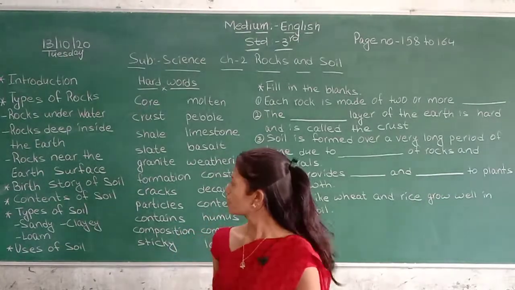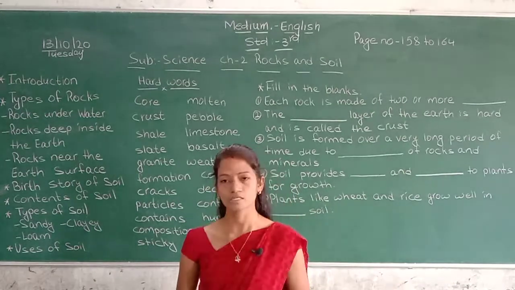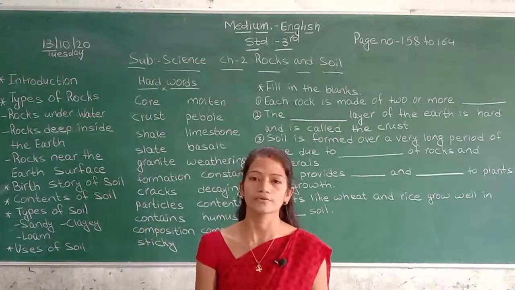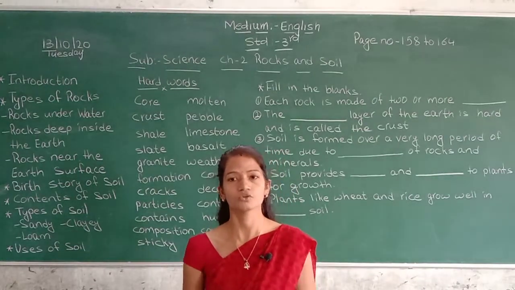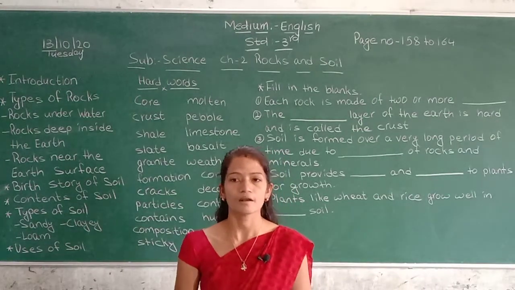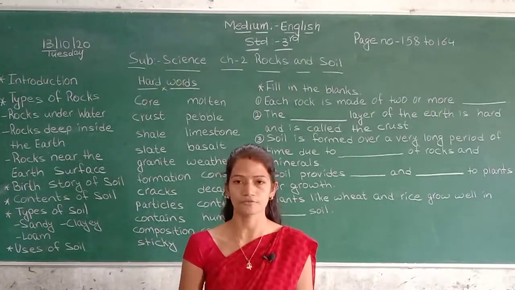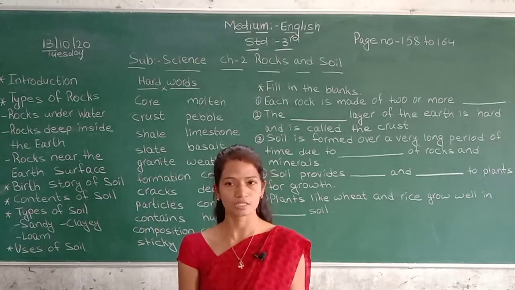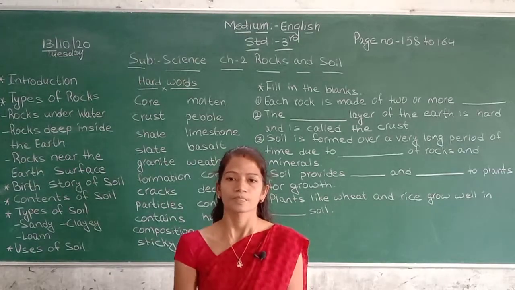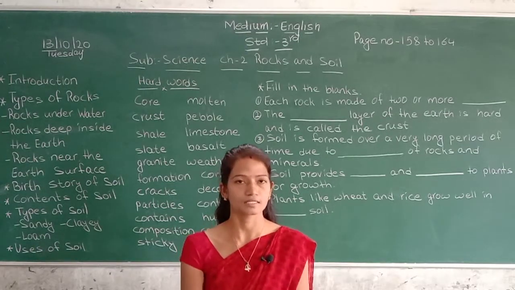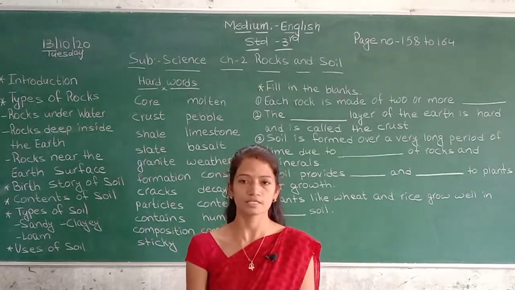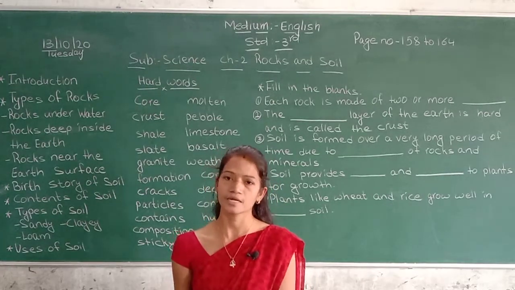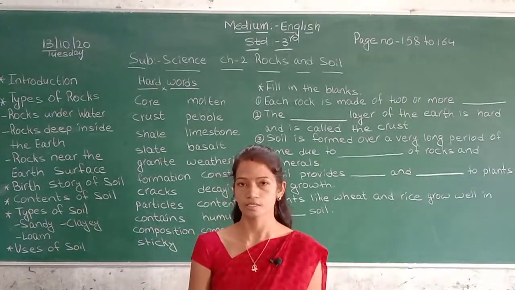Now the next, rocks near the earth's surface. Some rocks are formed when liquid minerals change into solid. These are found near the earth's surface, for example, basalt and granite. These rocks are formed from liquid minerals into solids.